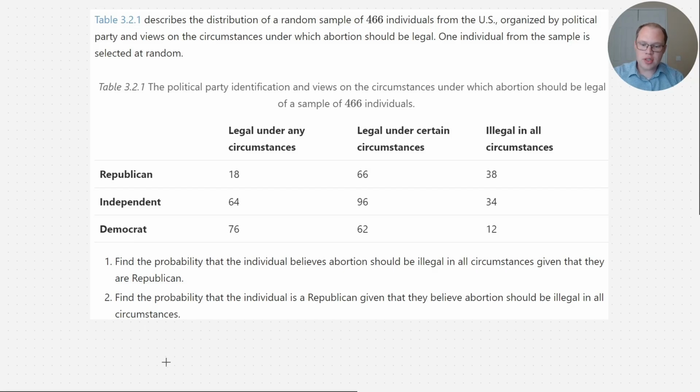So let's first give mathematical notation for our events. I'm going to call I the event where the individual believes that abortion should be illegal in all circumstances.